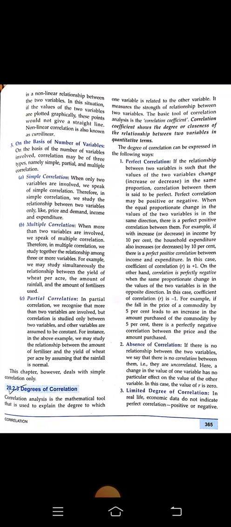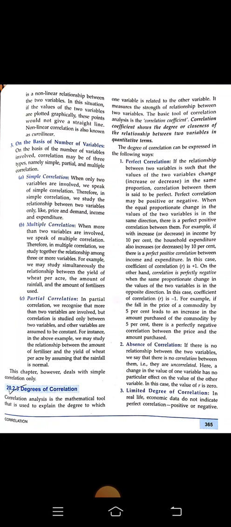As for partial correlation, in partial correlation, we recognize that more than two variables are involved, but correlation is studied only between two variables, and the other variables are assumed to be constant. What are the degrees of correlation?